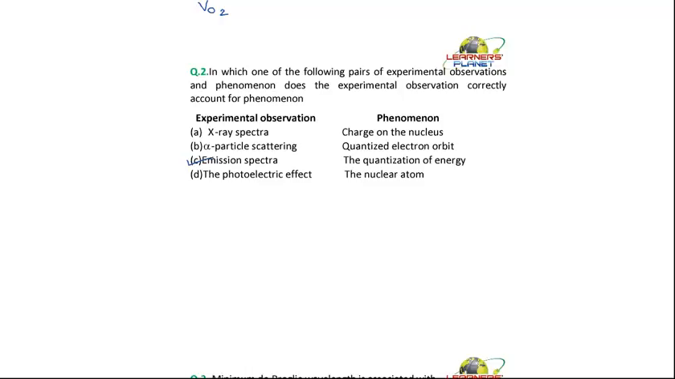Next is the photoelectric effect. Is it explaining the nuclear atom? No. So this emission spectra explains the quantization of energy, that is, the energy emitted when the electron moves from one orbit to the other orbit is quantized.